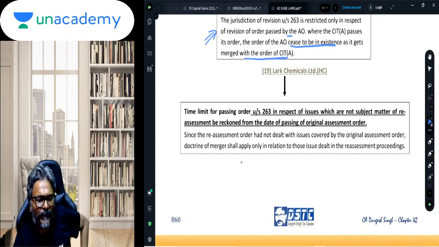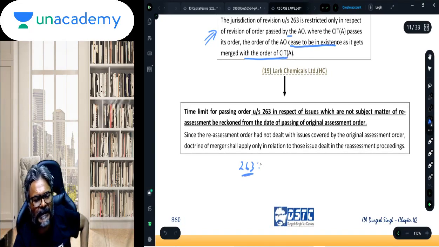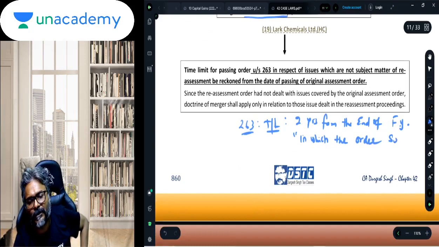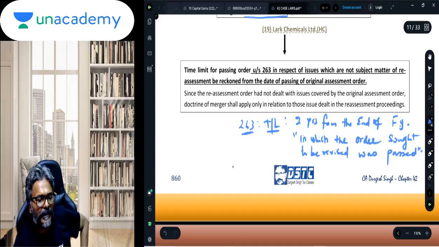So here, students, if you know 263, the time limit to pass the order under 263 is 2 years from the end of the financial year in which the order sought to be revised was passed. This is 263. And then there is 154, because this question can come up also in 154.